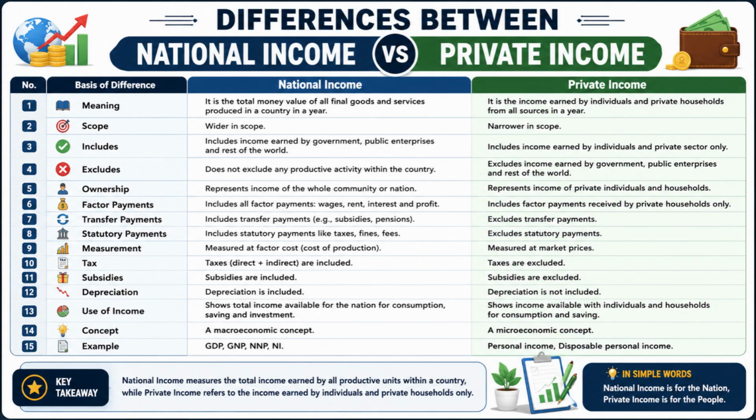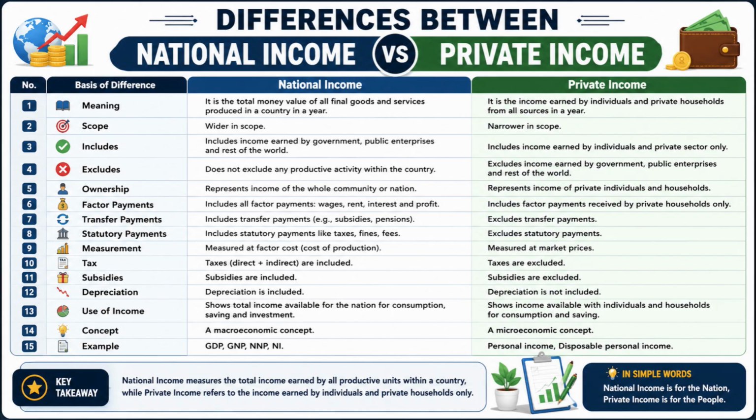Number 5. National income reflects the earnings of the entire nation, whereas private income reflects the earnings of private persons and households. Number 6. National income includes all factor payments such as wages, rent, interest, and profit generated in the economy, whereas private income includes only those factor payments received by private individuals and households.